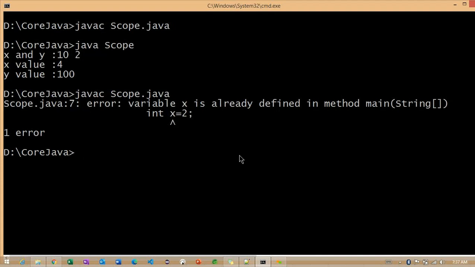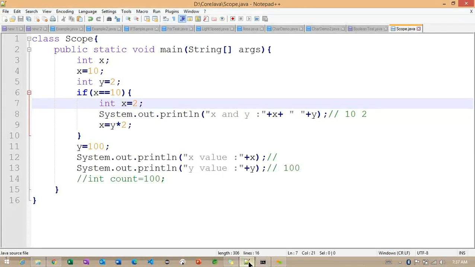Getting the point. So basically, the compiler is going to get an ambiguity: which variable should I choose? In this section we can discuss the class level variable and the method level variable. We are going to call them the instance variable and the local variable. So how we can use the same name for both variables, that section we can cover in the upcoming classes, but currently we cannot use it.